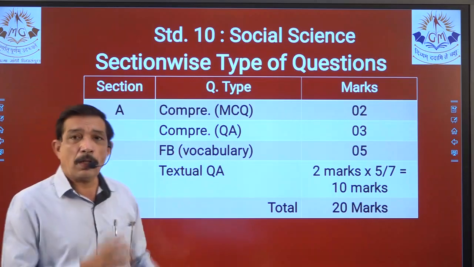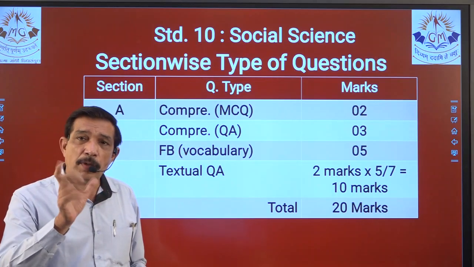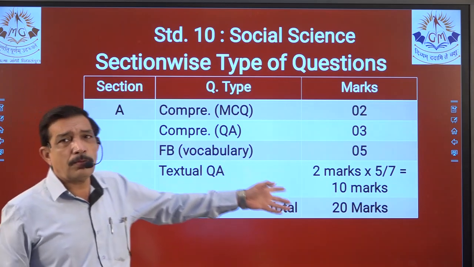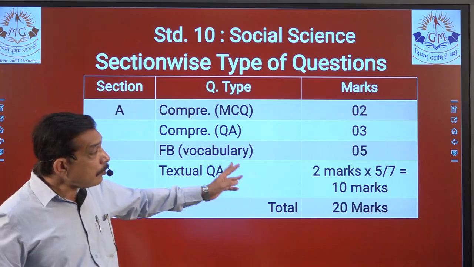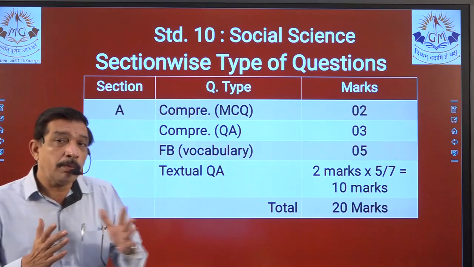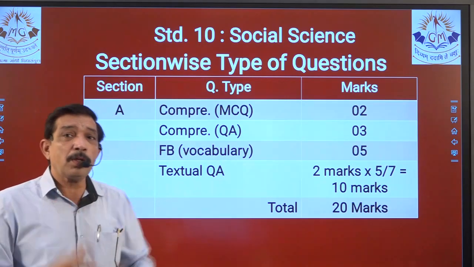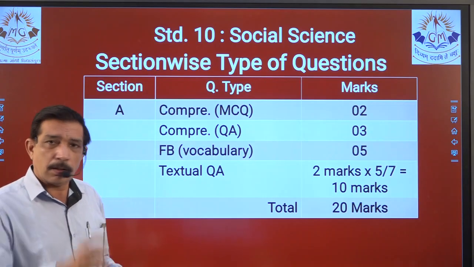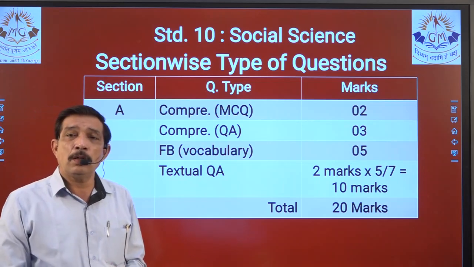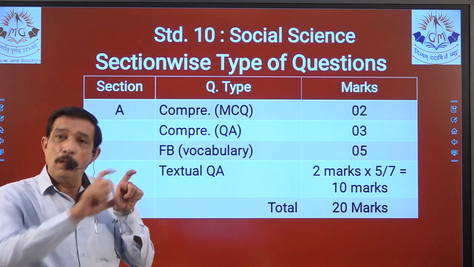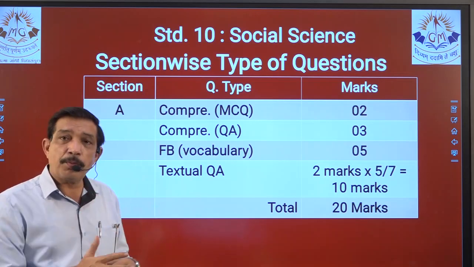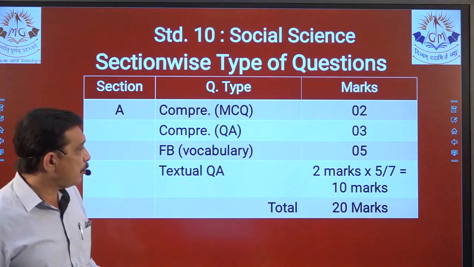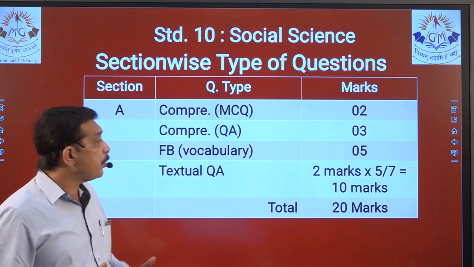So FB, vocabulary 5, each one will carry 1 mark or half a mark, whatever the examiner wants, right? Then we'll have to fill 5 or 10 words, right? That we know very well. It will, sorry, it will be from the chapter. So a passage will be asked from the chapter where we have to fill in the blanks, and we don't have to fill it on our own. Brackets will be provided, words will be provided. From there we have to select the word and write it in the fill in the blank, right?